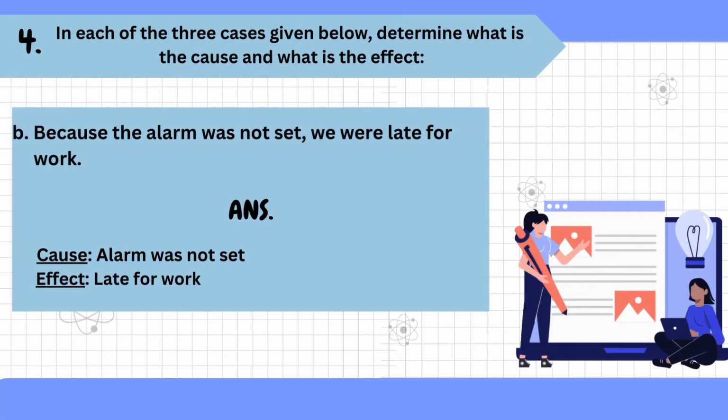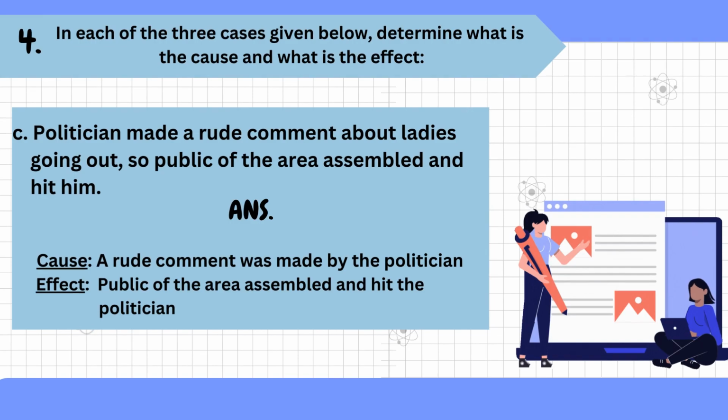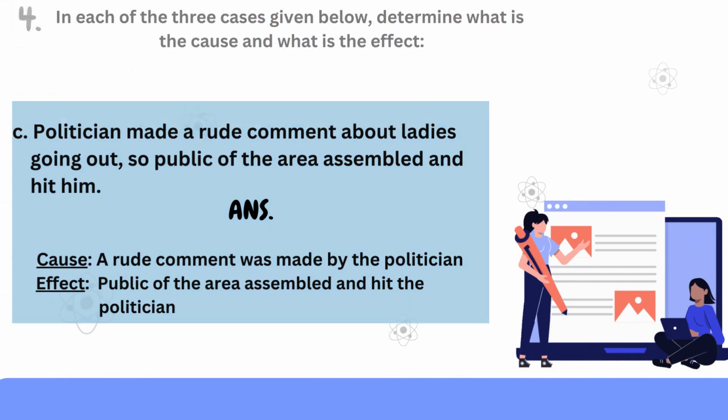Question 2. Because the alarm was not set, we were late for work. Answer. Cause, alarm was not set. Effect, late for work. Question 3. Politician made a rude comment about ladies going out, so public of the area assembled and hit him. Answer. Cause, a rude comment was made by the politician. Effect, public of the area assembled and hit the politician.